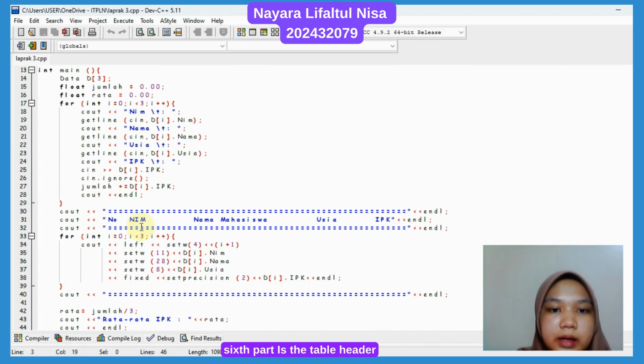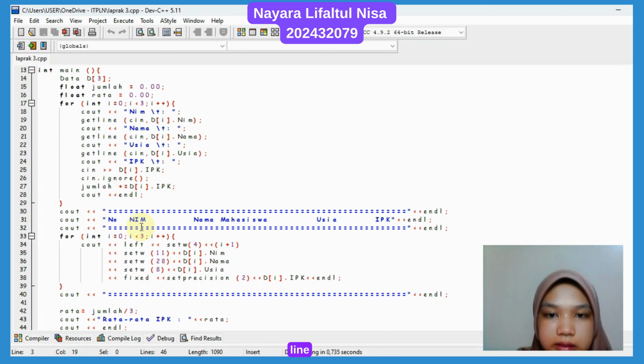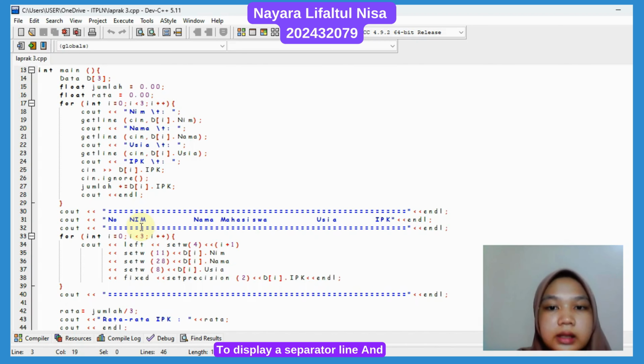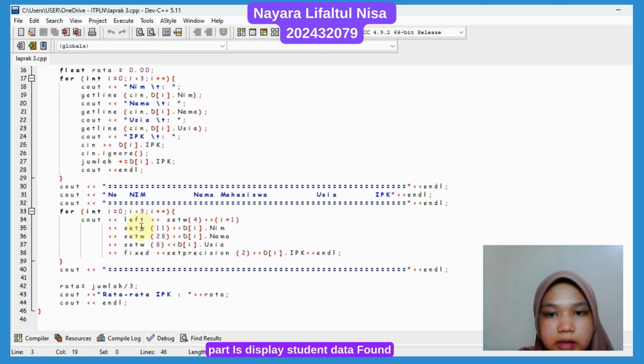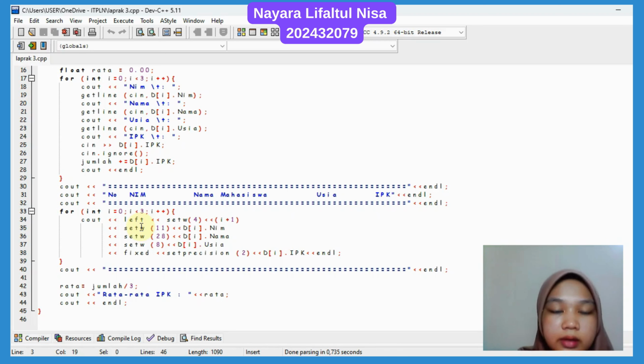The sixth part is the table header found on the 30th to 32nd line, to display a separator line and the table header for the student information. The seventh part is displaying student data, found on the 33rd to 38th line. Left aligns the output to the left.